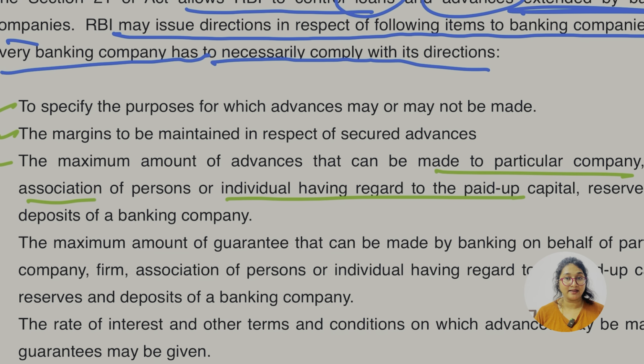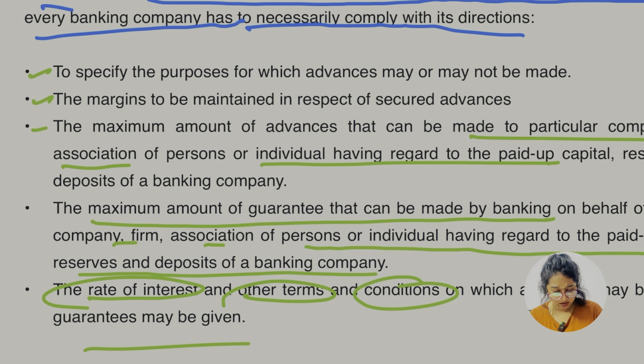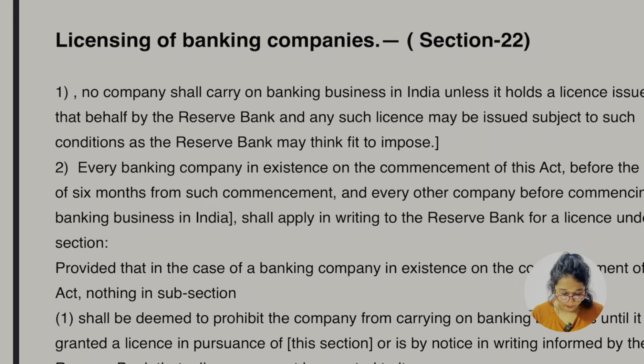Then the maximum amount of guarantee that can be given by the banking company on behalf of a particular company, firm, association of persons or individual, having regard to the paid up share capital, reserve and deposit of the company. Then the rate of interest or any other terms and conditions on which advances may be made or guarantee may be given, ठीक है. These are the directions which are to be followed by every banking company, ठीक है.